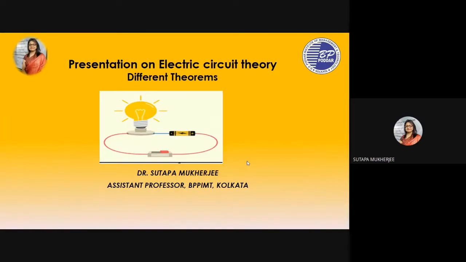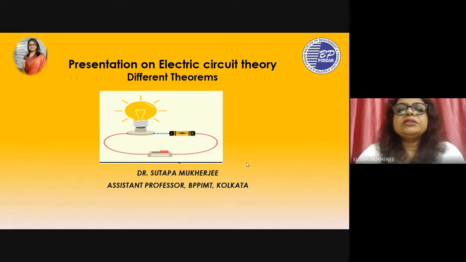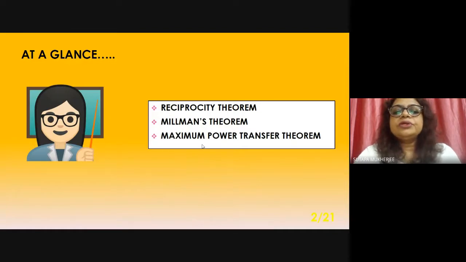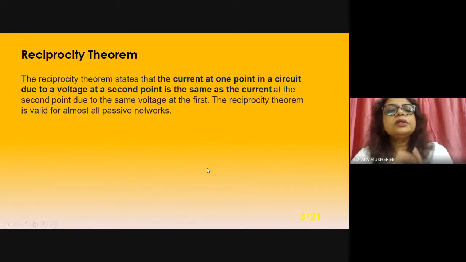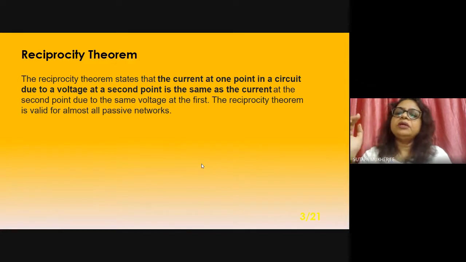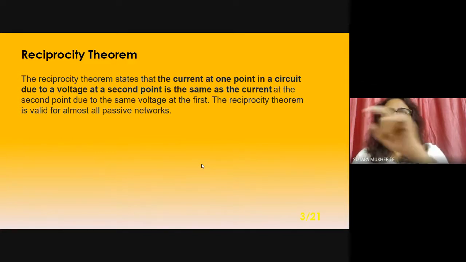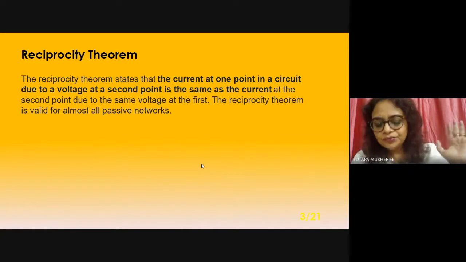So, the presentation on electric circuit theory, that is, different theorems. This is the second day for the electric network theorems, that is, reciprocity theorem, Millman's theorem, and maximum power transfer theorem. Come to the reciprocity theorem. The reciprocity theorem states that the current at one point in a circuit due to a voltage at a second point is the same as the current at the second point due to the same voltage as the first. The reciprocity theorem is valid for almost all passive networks. Is it clear what I have told here?